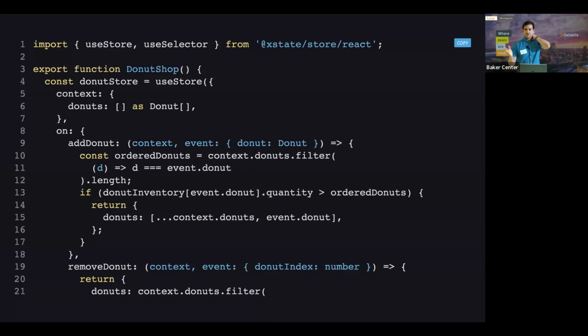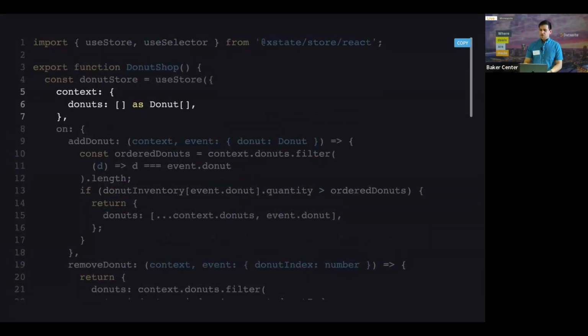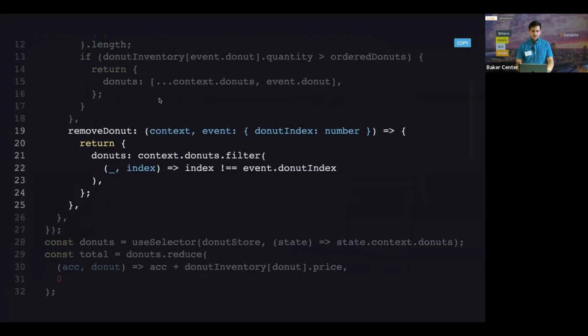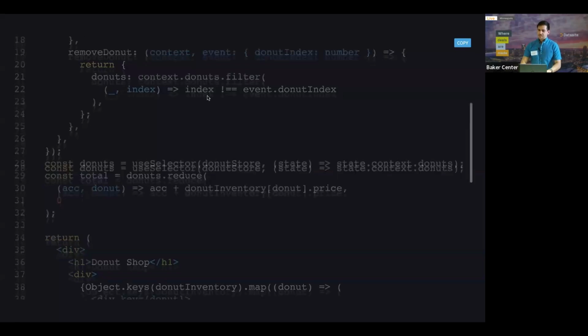So let's say that we have our donut shop example from before. This is what it would look like in XState Store. And this is all in the README, by the way, so I'm not going to go too deeply into the code. But we have this convenient useStore hook. So if you don't want to use useReducer, you could just use useStore and do all of the same stuff, just in a much more concise syntax, where you have all of your transitions here, such as adding a donut, removing a donut. You're checking on the inventory, which is why we have that custom logic. And then you could select the pieces of state that you really care about, so it's not going to cause excessive re-renders when some unrelated piece of state changes.